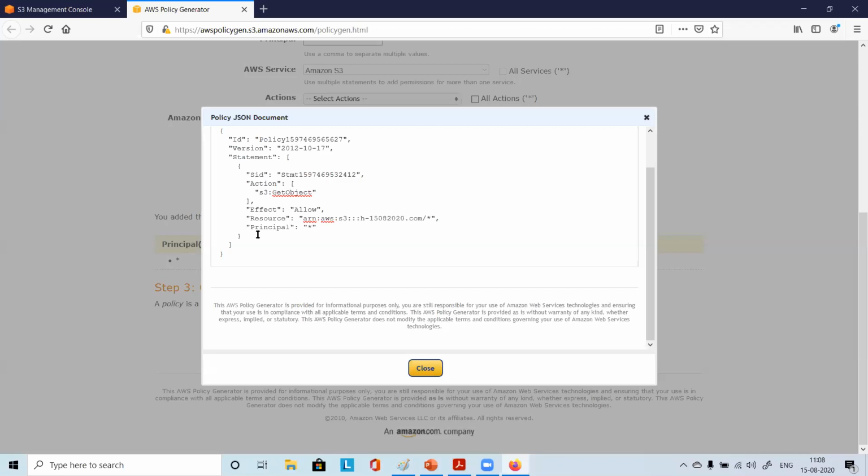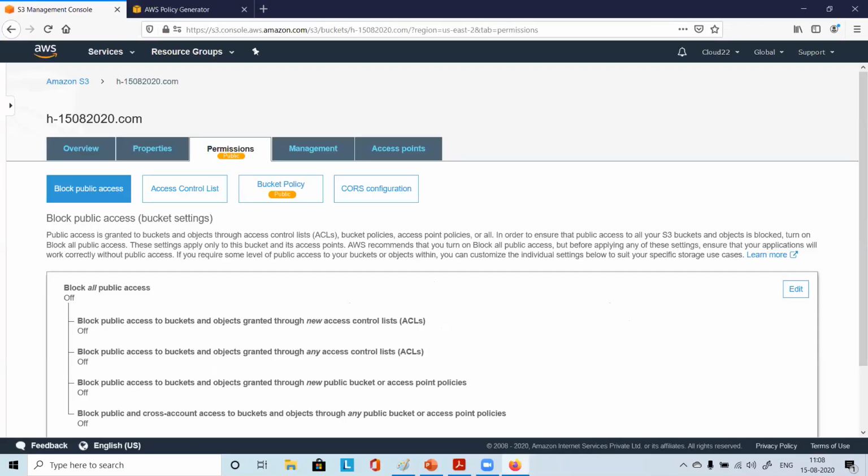Or your ARN, is the ARN properly like this? ARN colon AWS colon S3, then triple colon. Is it like that? Yeah, triple colon. Then bucket name, then slash asterisk. Yeah, asterisk. Correct. Then double quotes, then comma. Exactly like this. Yeah, correct. Okay, so maybe you can share your screen and we can fix it.